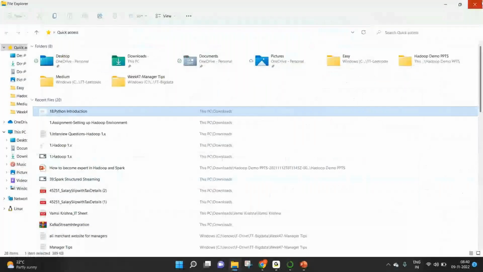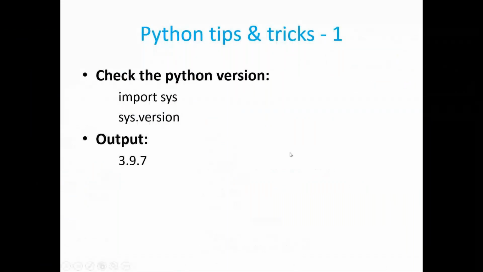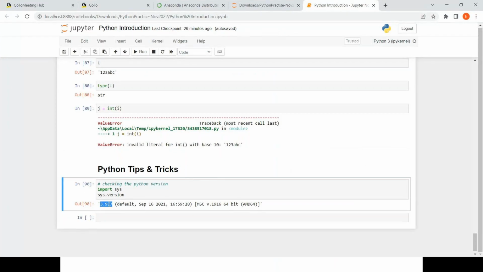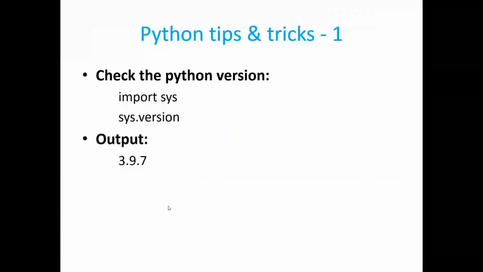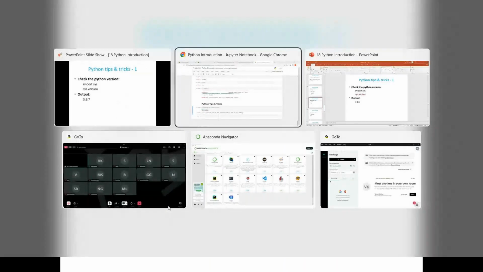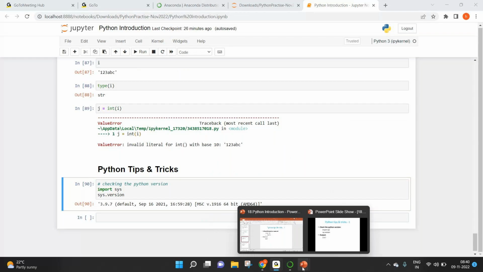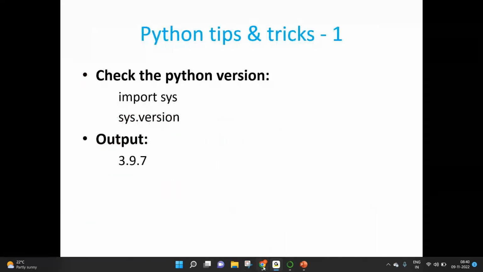Always remember, the latest version of any software cannot be used in real-time projects because there could be some bugs in the latest version. Hence, we preferably go with the previous version, which is 3.8. So in the interviews, say that you are using 3.8, not 3.9. That's how we can check the Python version on Jupyter Notebook.